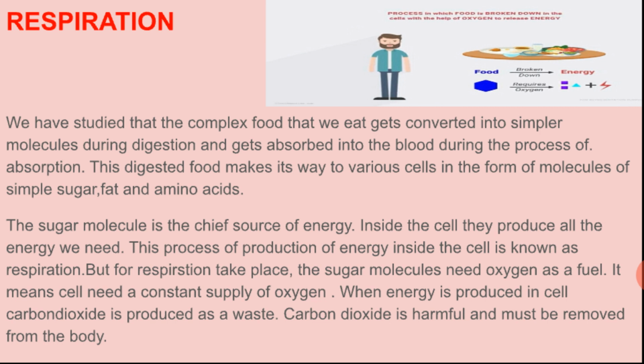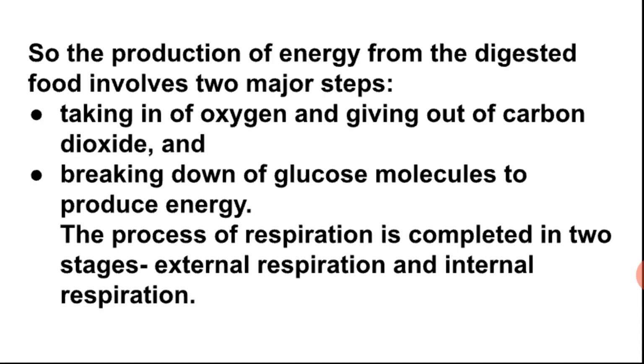When energy is produced in the cell, carbon dioxide is produced as a waste. Carbon dioxide is harmful and must be removed from the body. We know, children, that carbon dioxide is harmful for our body and it should be removed from the body. So the production of energy from the digested food involves two major steps.